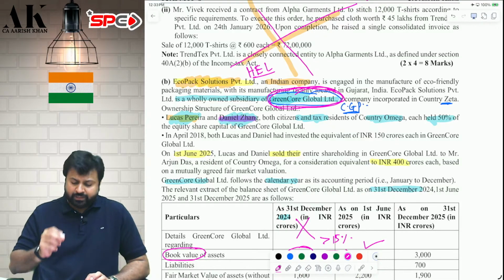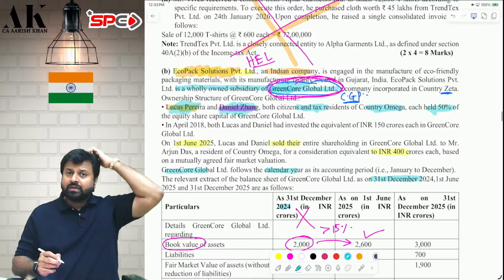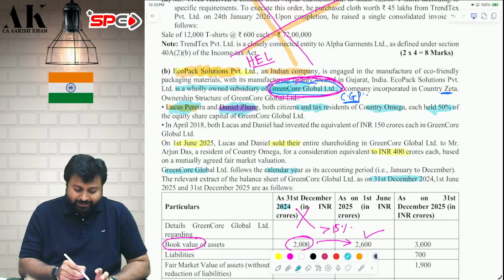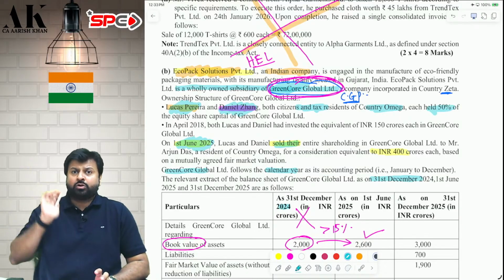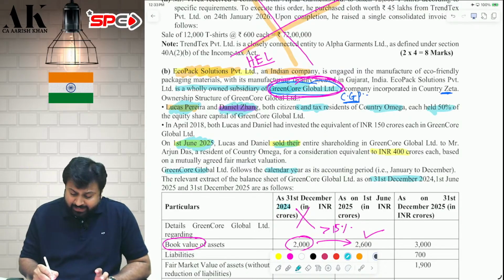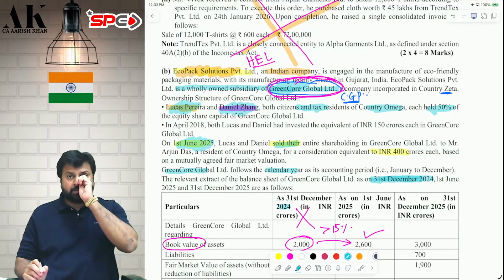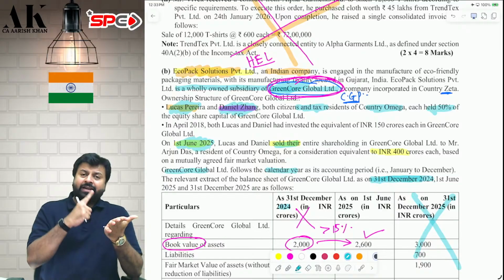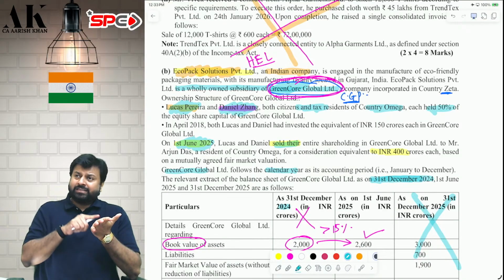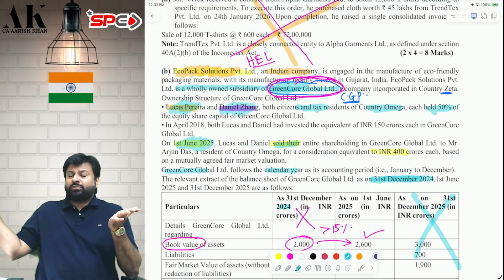For that, first of all, we need to find out the specified date. Specified date can be 2 dates. It can be either the date on which you sell these shares or the last balance sheet date of Green Core. What is the last balance sheet date of Green Core? It is 31st December. You can check it. So, this 31st December 2025 is not relevant. The specified date can be either the last balance sheet date, that is the balance sheet date which comes prior to the year of sale.